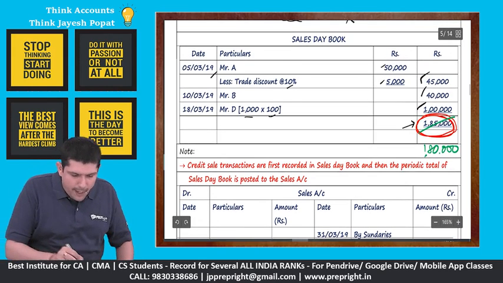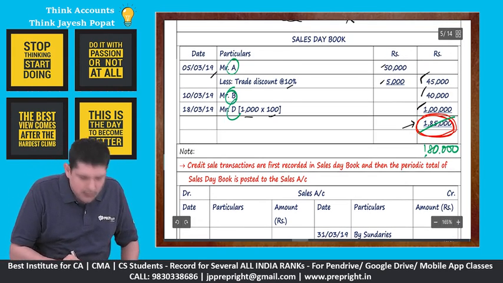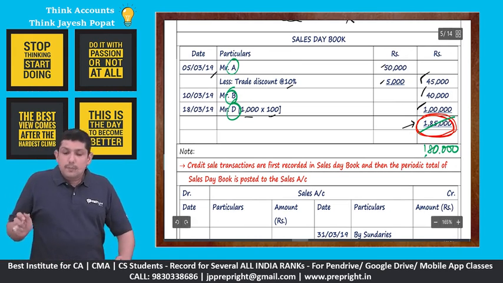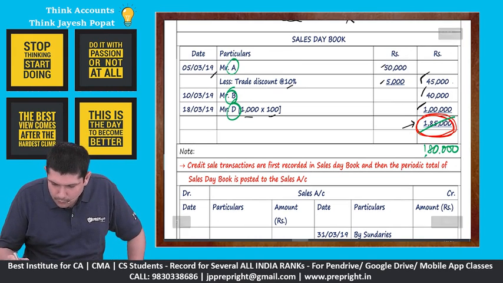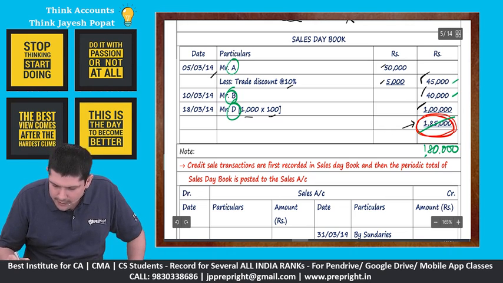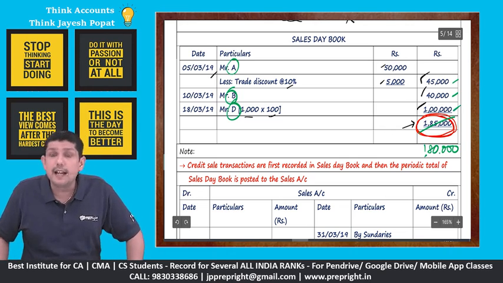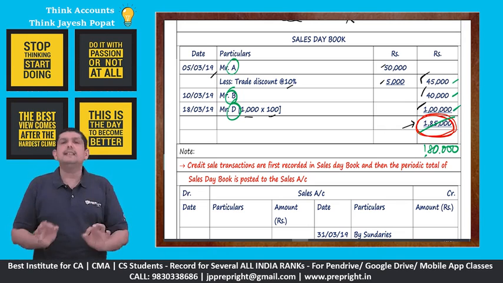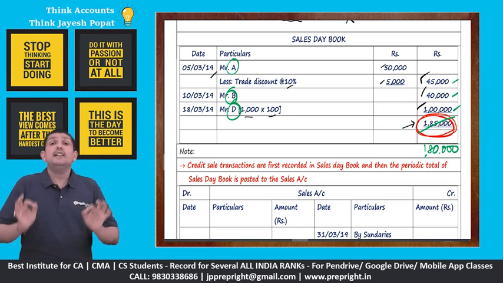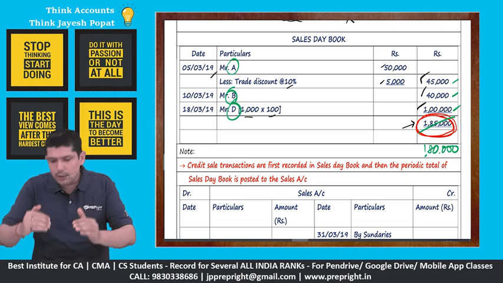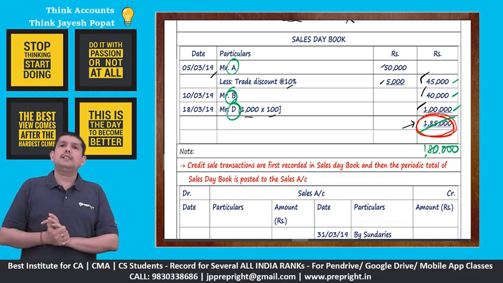But will it impact my individual customers? The answer is no, because in A's account I will post 45, in B's account I will post 40, and in D's account I will post 1 lakh. Therefore, this is a single-sided error, because we don't post individual amounts to the sales account.